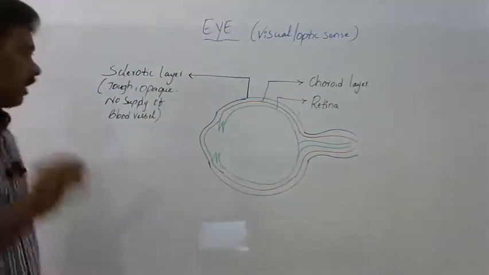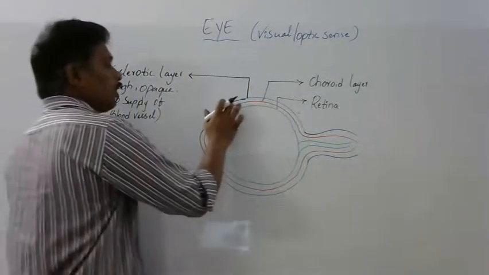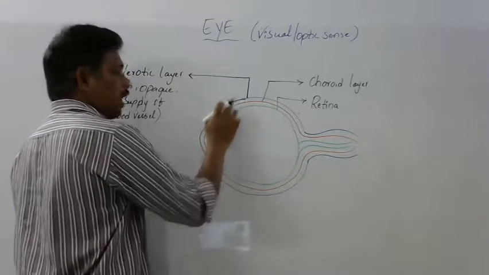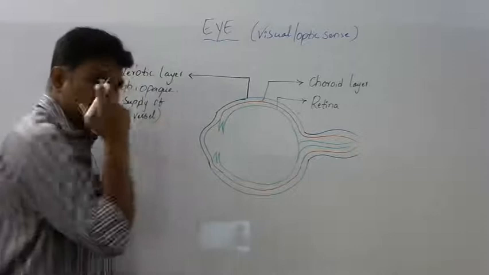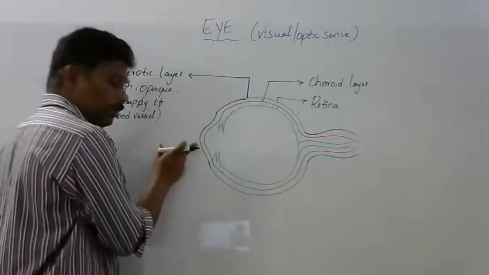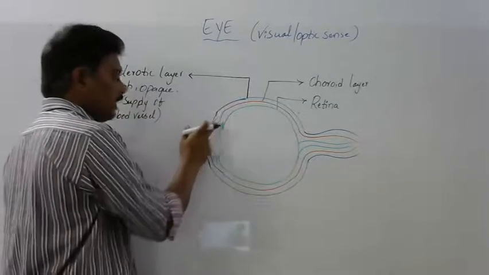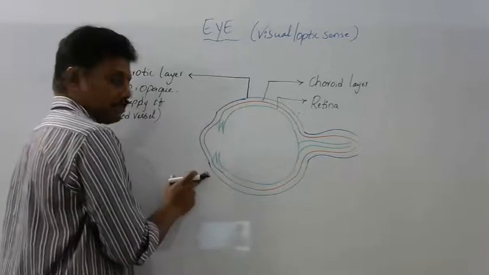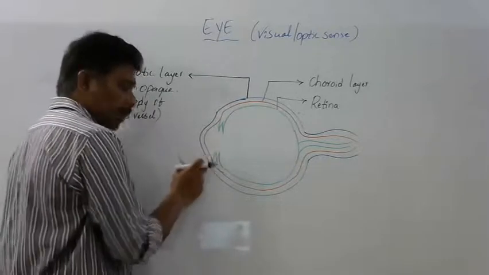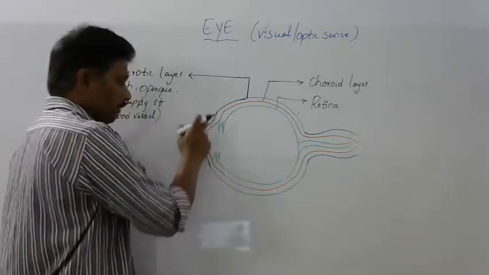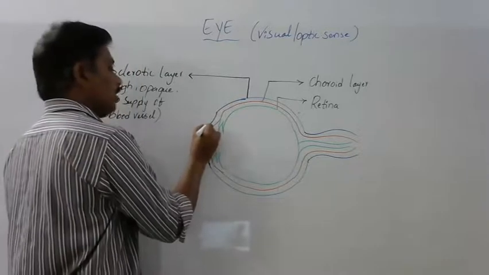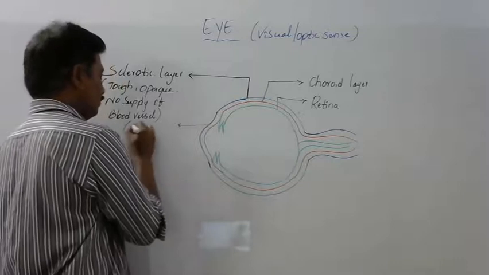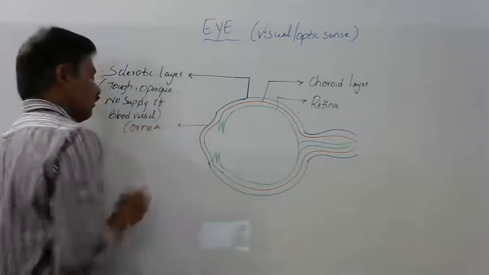Now the outermost layer is sclera. I told you it is opaque, but at the front portion of the eye, the sclera shows a bulged structure. There it is somewhat transparent in nature. That is called the cornea.